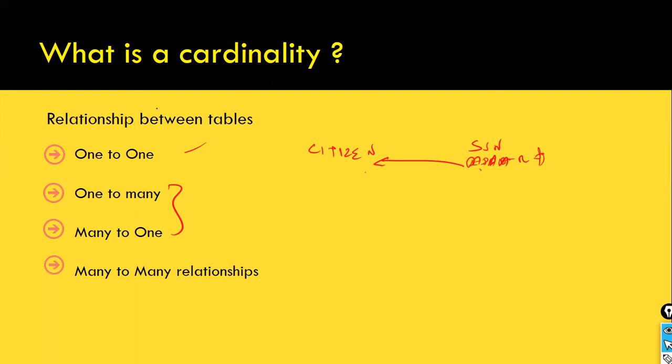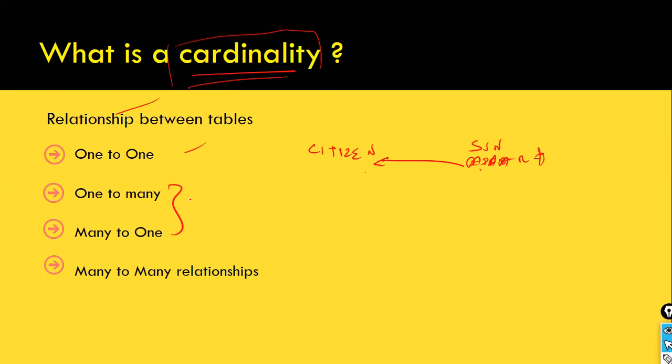Relationship is also called cardinality. So in one of the interviews, they asked, "Can you explain cardinality?" Cardinality is nothing but relationship. Here, the cardinality is one-to-many. So what is the example for that?